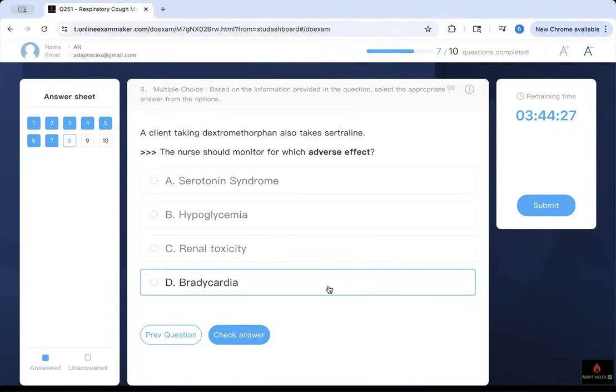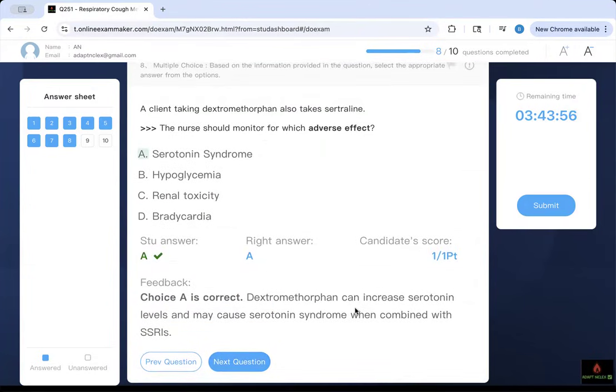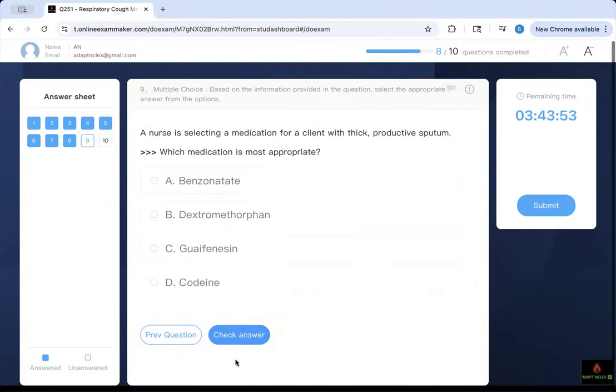But sertraline is what? Antidepressant. What kind of antidepressant? Serotonin. It increases your serotonin. Unfortunately, dextromethorphan also increases your serotonin. So if you have two serotonin, you develop serotonin syndrome. Don't fall for bradycardia. Don't worry about it. Pay attention to the medication I've given you. And if you know one of them, you know every time they give you an SSRI, don't overthink it. You know that the question is going to be serotonin syndrome. It's that straightforward. Dextromethorphan can increase serotonin level, and this can lead to that.